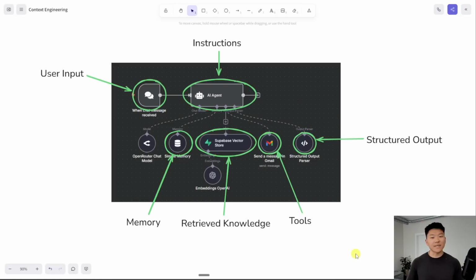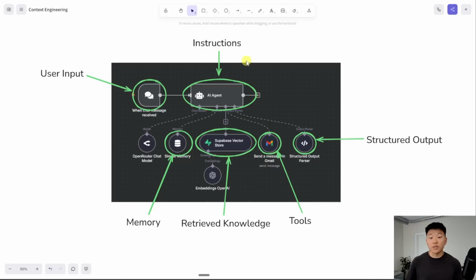So there's really these 6 main components of context engineering. So let me quickly break it down. So just to go through the chronological flow of an AI agent, the first aspect is the user input. This is basically the dynamic request that we're asking the agent to do every single time we trigger it. So it receives the input, and then the second piece of context is the system prompt, which has been around for a long time, prompt engineering.